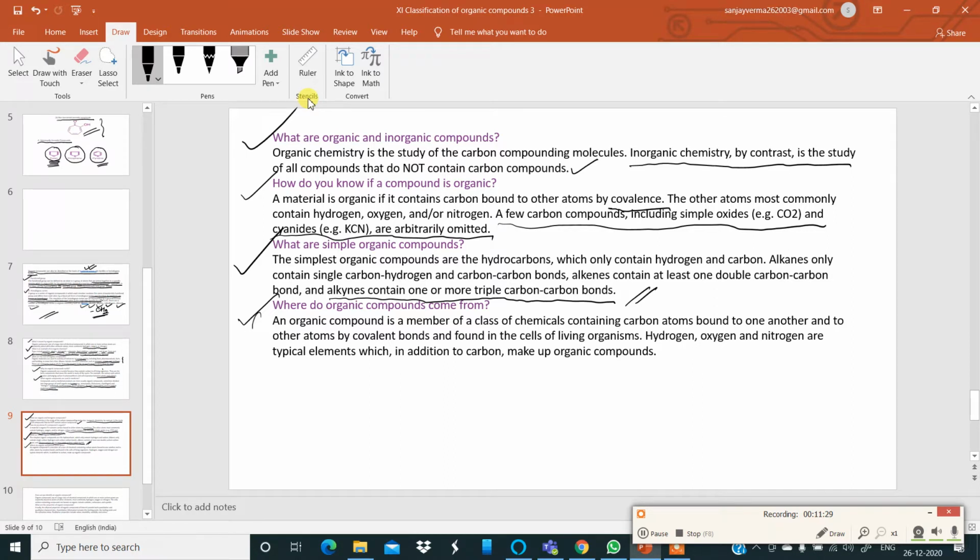That is a very serious question to be understood over here. An organic compound is a member of a class of chemicals containing carbon atoms bound to one another and to other atoms by covalent bonds and found in the cells of living organisms. Hydrogen, oxygen, and nitrogen are typical elements which, in addition to carbon, make up organic compounds as well.